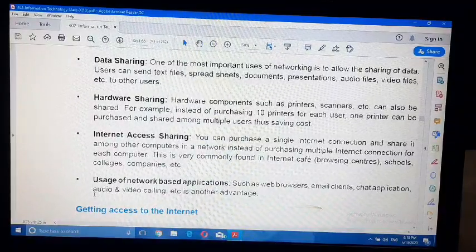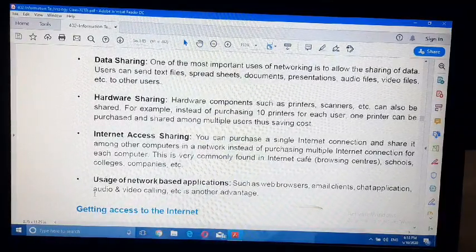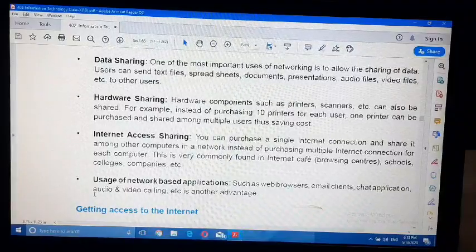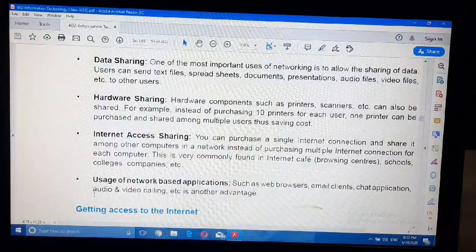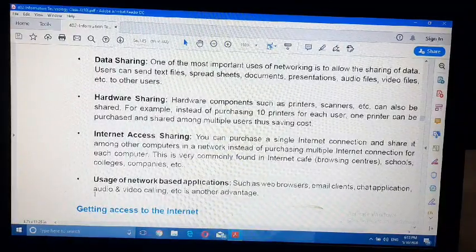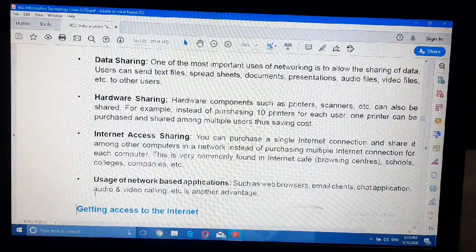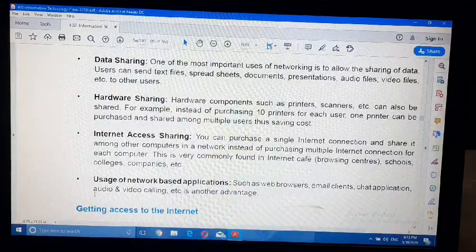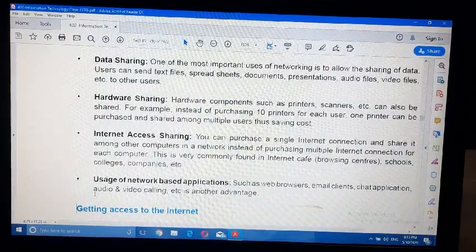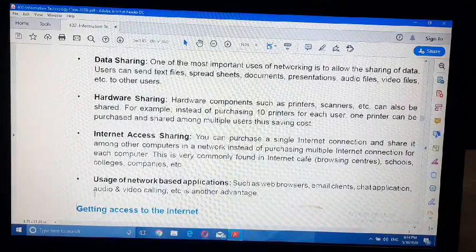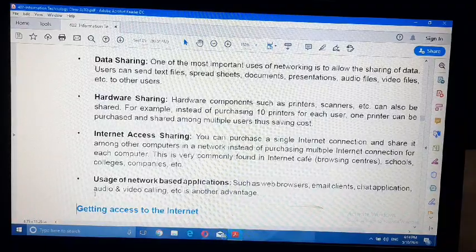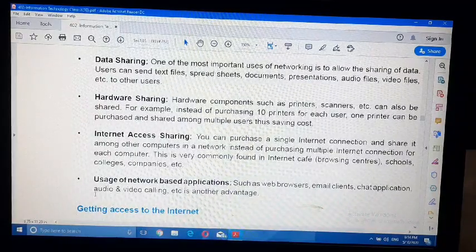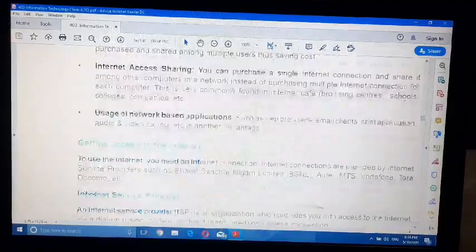We can also share applications. We need to install a single application within a network, and the application can be shared among all the computers in a network. These are the benefits of a computer network.